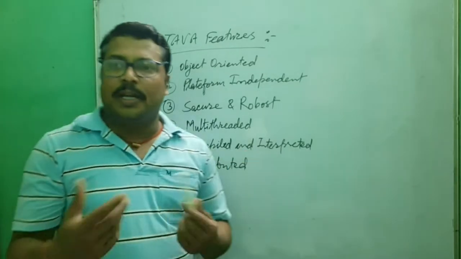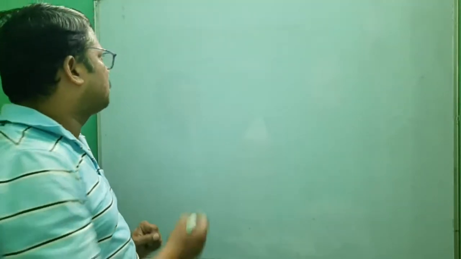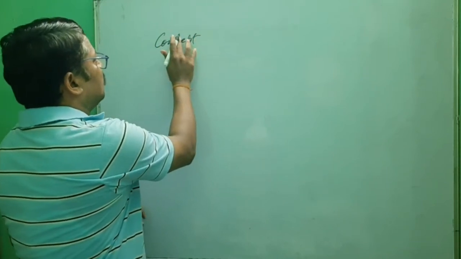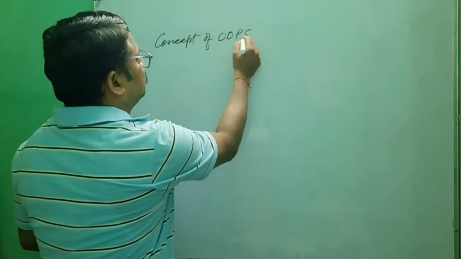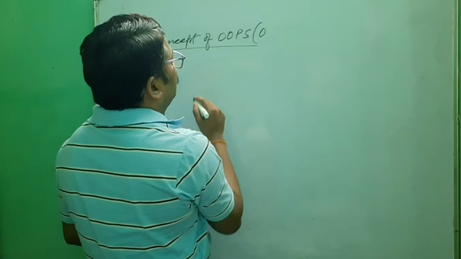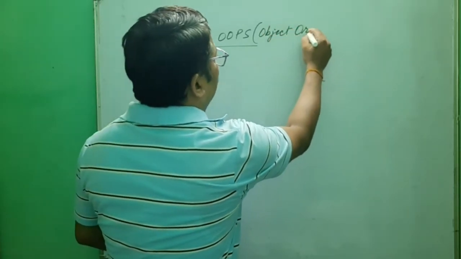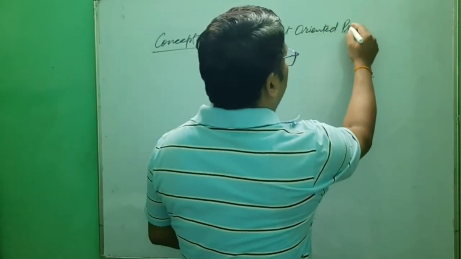Okay, so we understand the next section. Now we will understand the concept of OOPS. OOPS, the full form of OOP is object oriented programming structure.